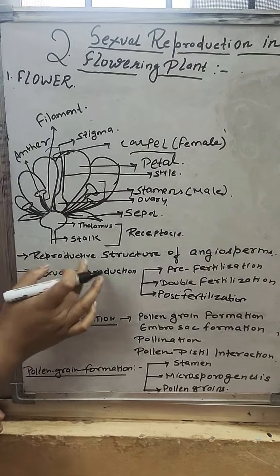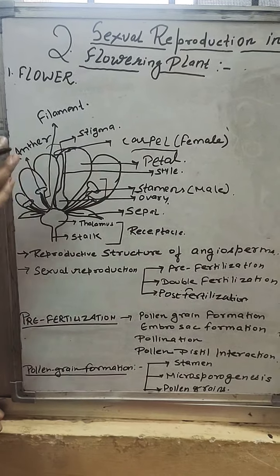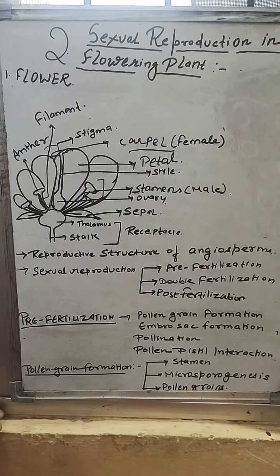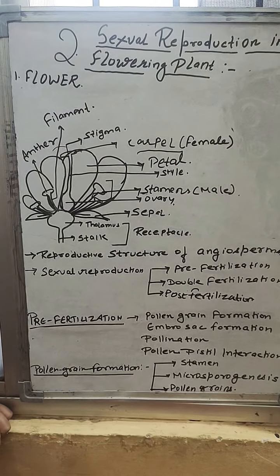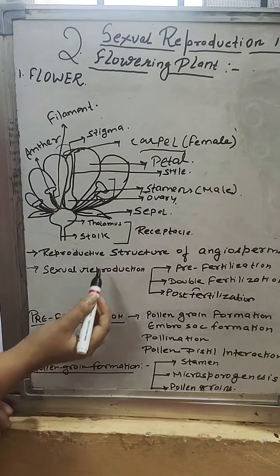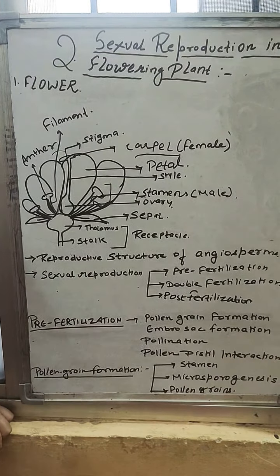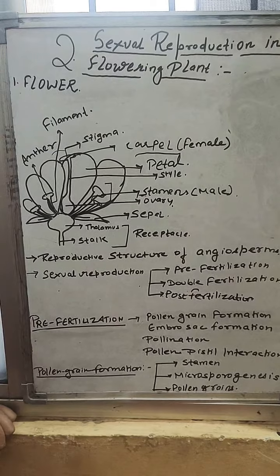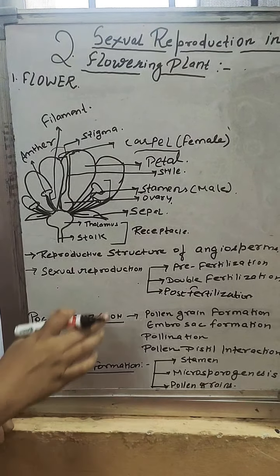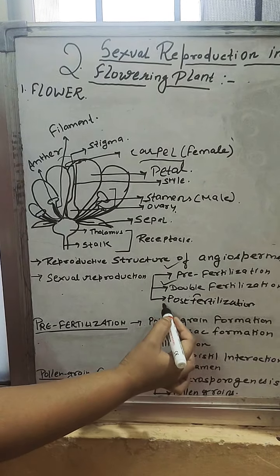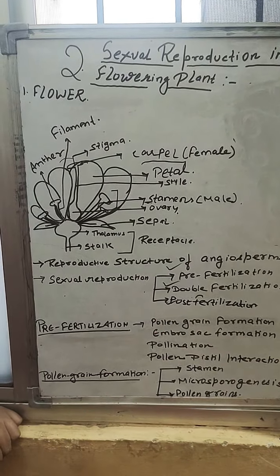Now, reproductive structures of angiosperms. All the sexually reproducing flowering plants are known as angiosperms. So, let's talk about the sexual reproduction of flowering plants. In the sexual reproduction of flowering plants, we will talk about three things: pre-fertilization, double fertilization, and post-fertilization.